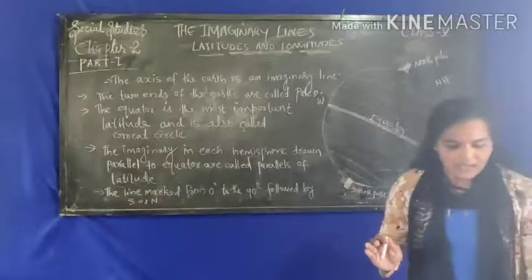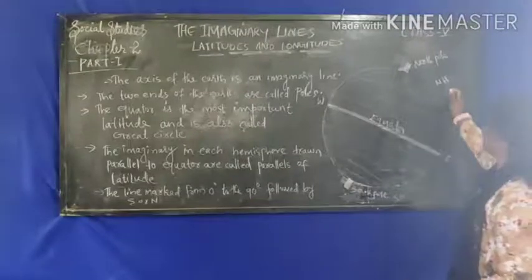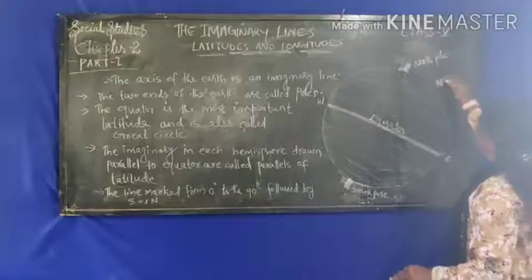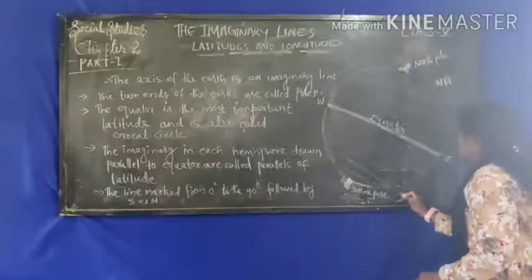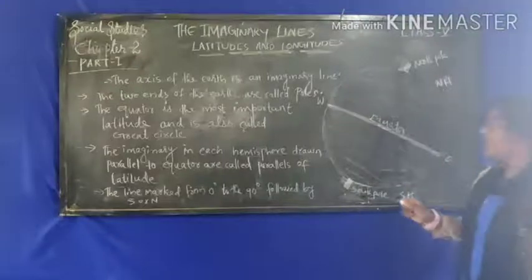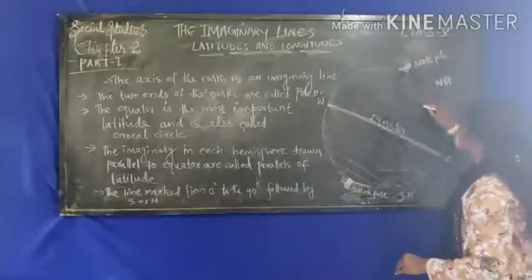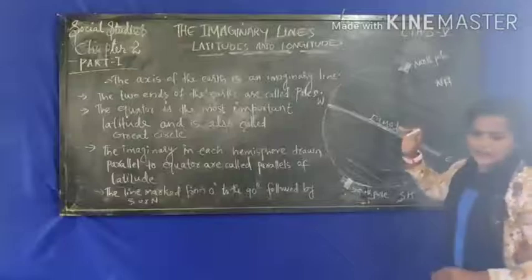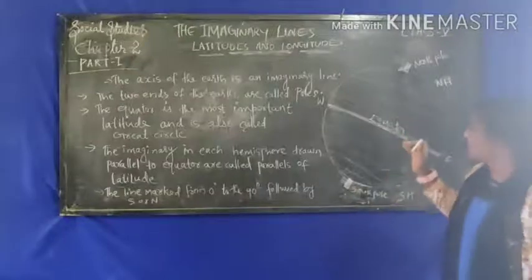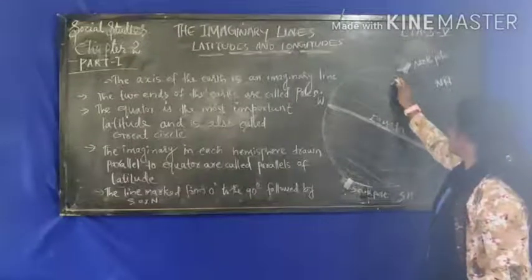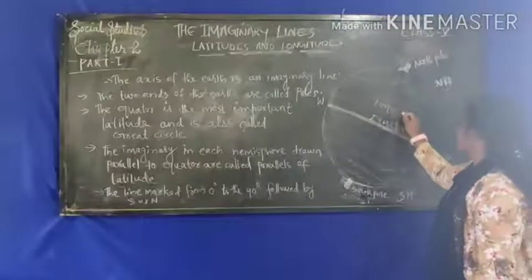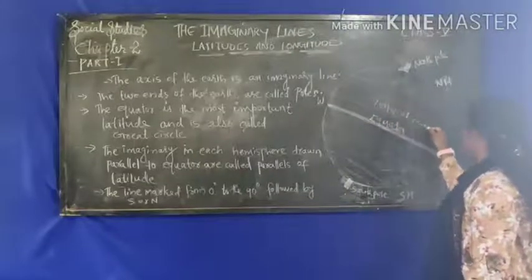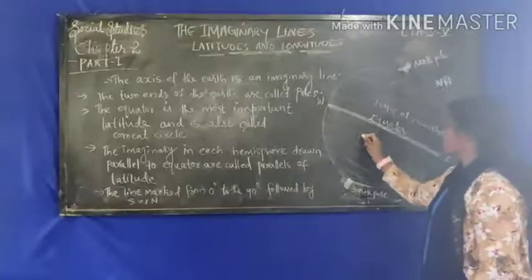Okay, now see, this is the Northern Hemisphere and this is the Southern Hemisphere. Here so many lines are there. From here we can see the Tropic of Cancer here and the Tropic of Capricorn here.